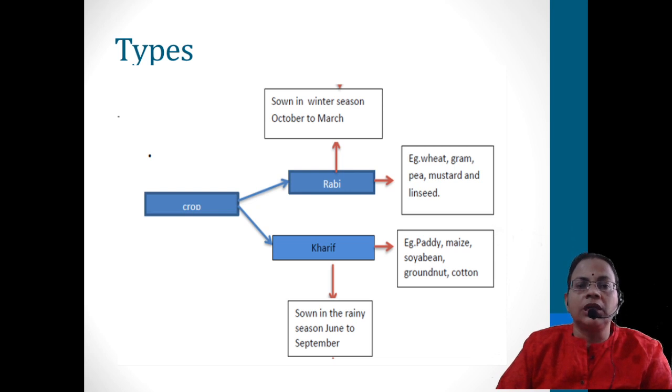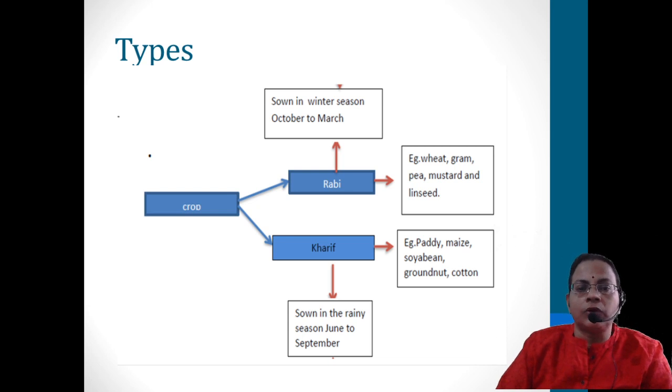And the rainy season is very, very less, and availability of water also is very less. So mainly the seeds are sown in the winter season, that is from October to March. In October the sowing will start and harvesting will be in the month of March.